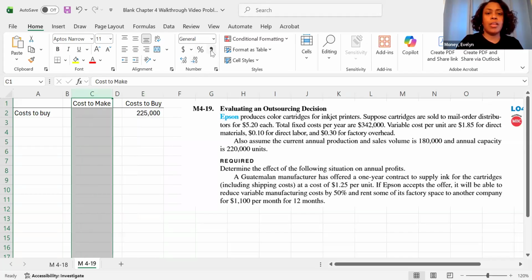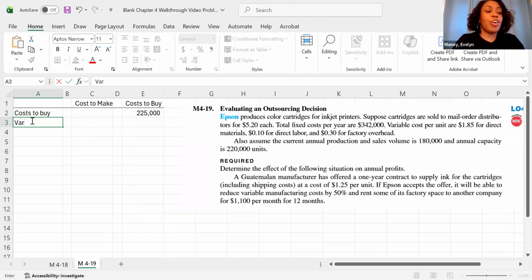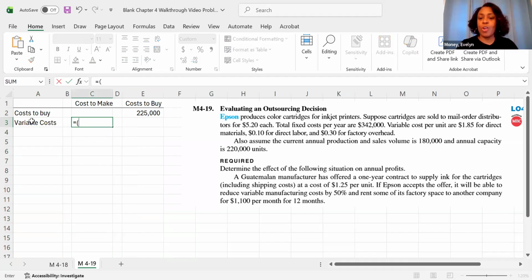Let me go ahead and format these. Now we're going to compare that cost to buy with the cost to make. Now, for the cost to make, I need to take into consideration all of my variable costs. And for my variable cost, I have $1.85 for materials, 10 cents for labor, and 30 cents for factory overhead.